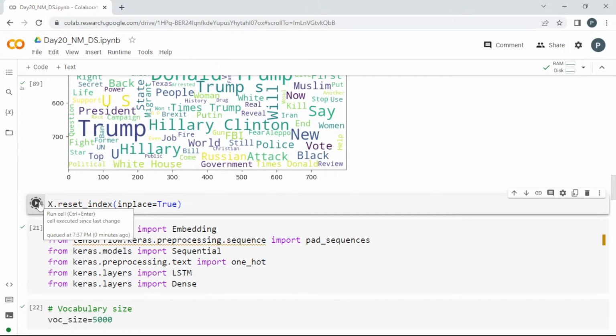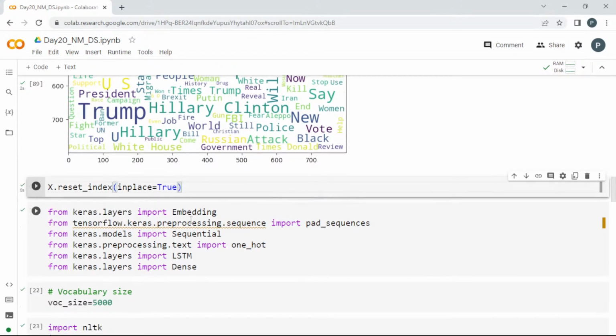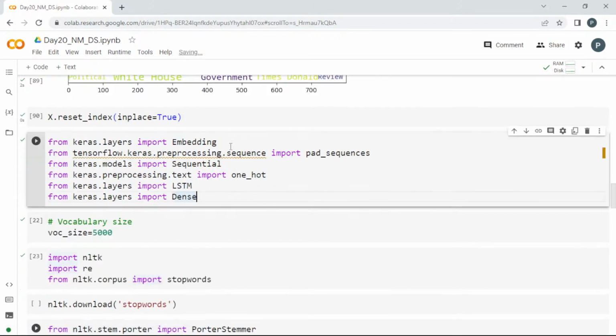So I'm going to just reset the index in X. In X, we are having the title alone, guys. So I'm going to import from Keras. See here, I'm importing something known as embedding. I'll show you what it is. And from tensorflow.keras preprocessing sequence, I'm going to use pad_sequences for padding.